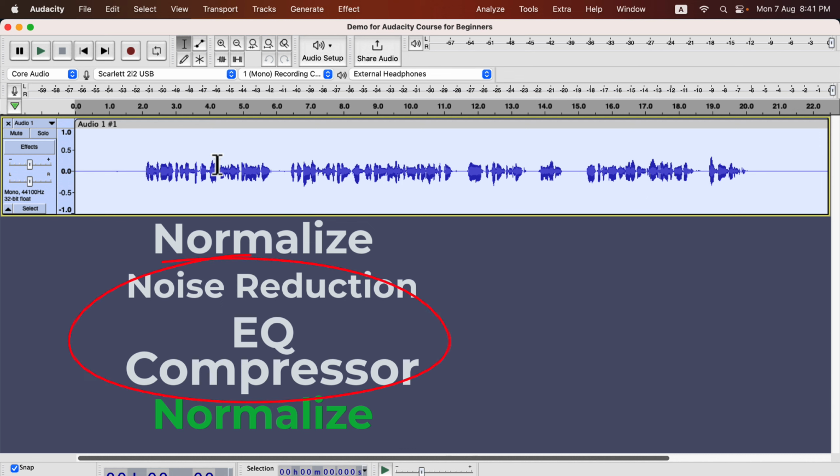The rest of the effects can make the audio bad if used in wrong configuration. Noise reduction and compressor should not be applied more than once. EQ is a bit tricky, but for now you should not apply EQ more than once. I will explain later when you can apply EQ multiple times. Normalize effect can be used multiple times without being worried about the audio quality.